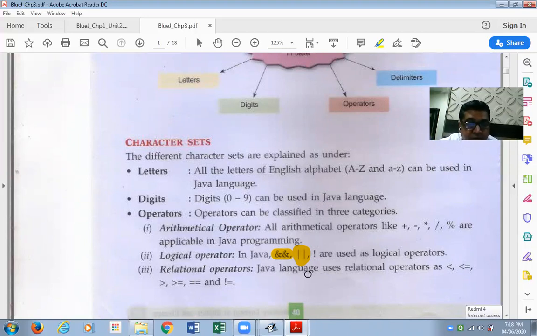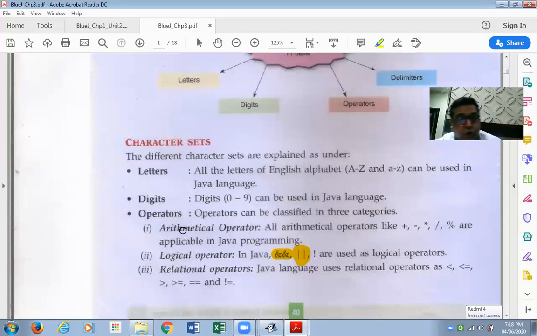Relational operators are like the less than symbol, less than or equal to, greater than or equal to. You have a relational operator double equal to and the not equal to operator. These are relational operators. Again, we'll be learning about relational operators in due course. Amongst these operators, we'll first learn arithmetic operators, then relational operators, and then logical operators. That would be our sequence.